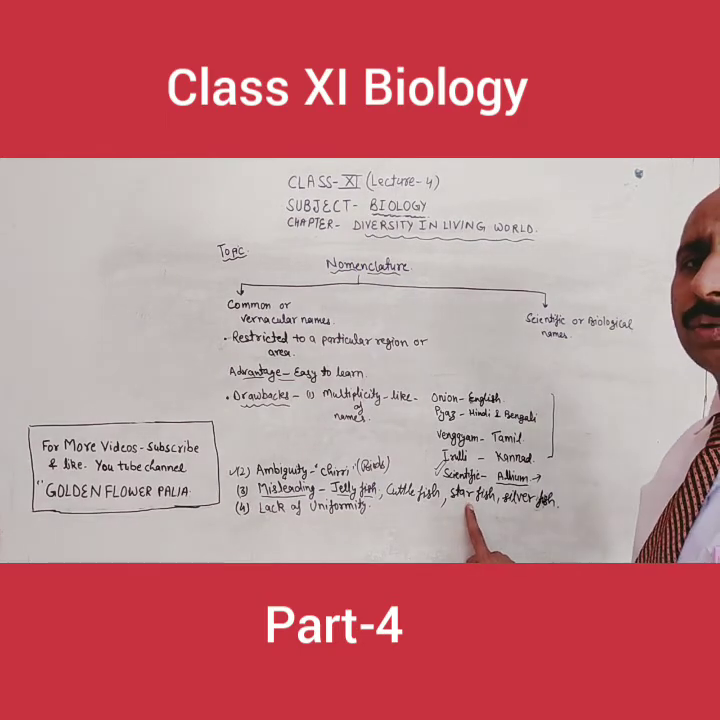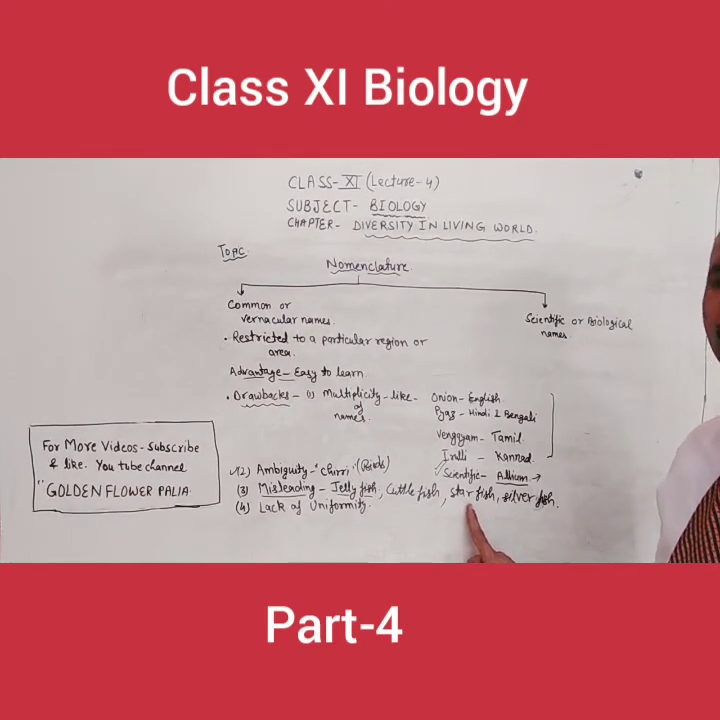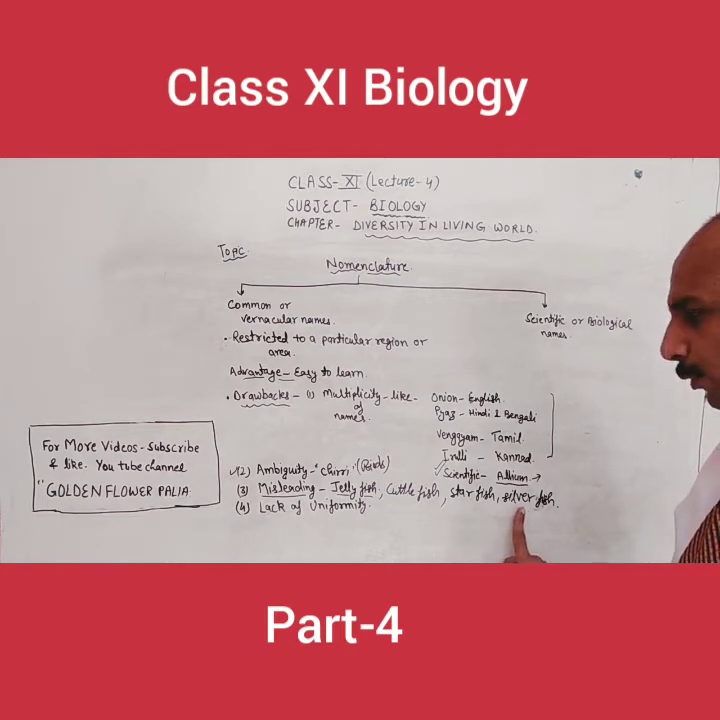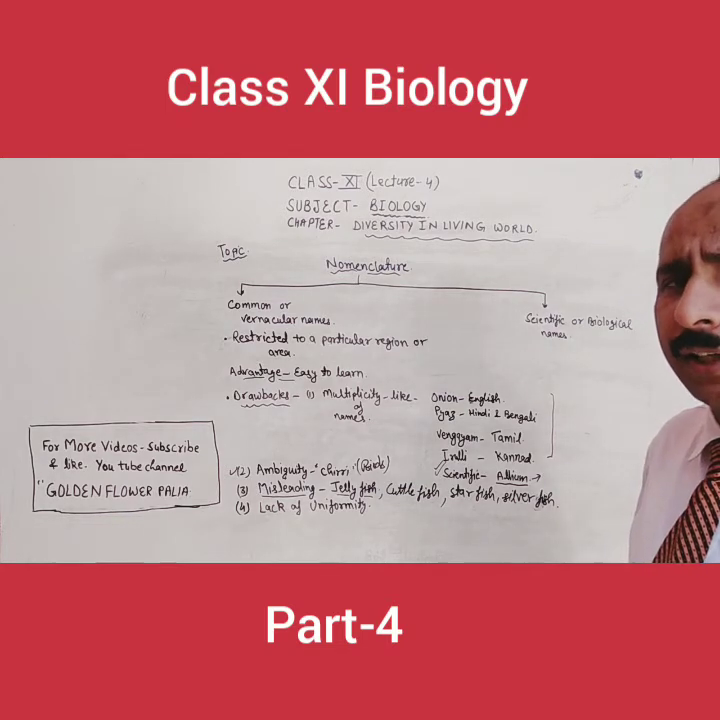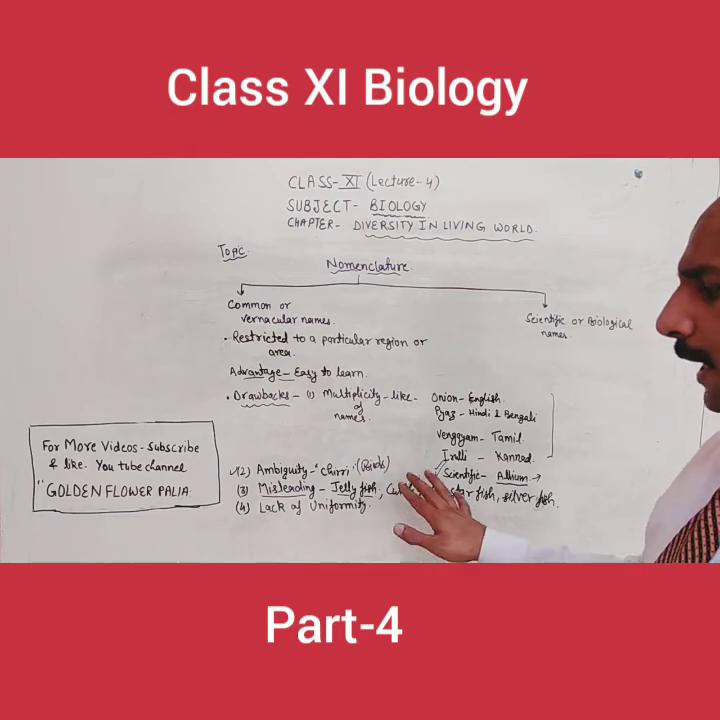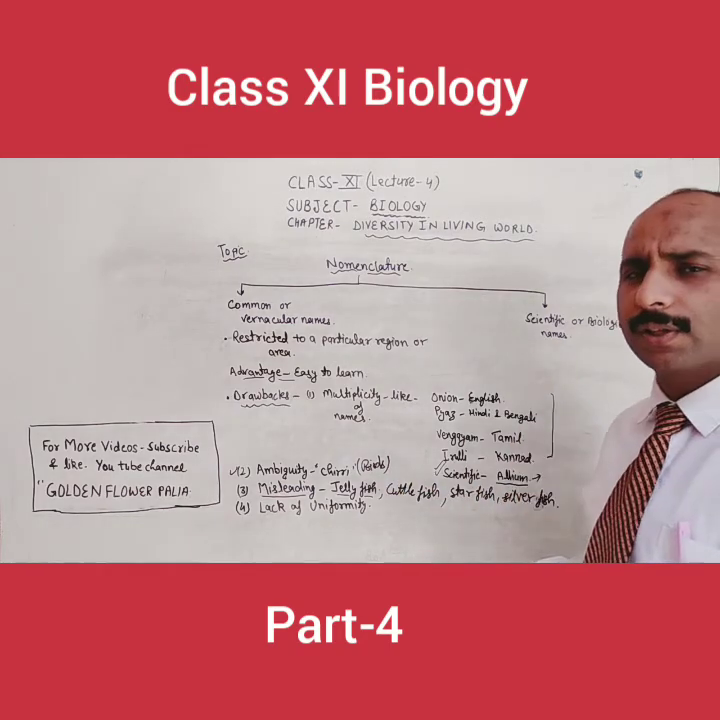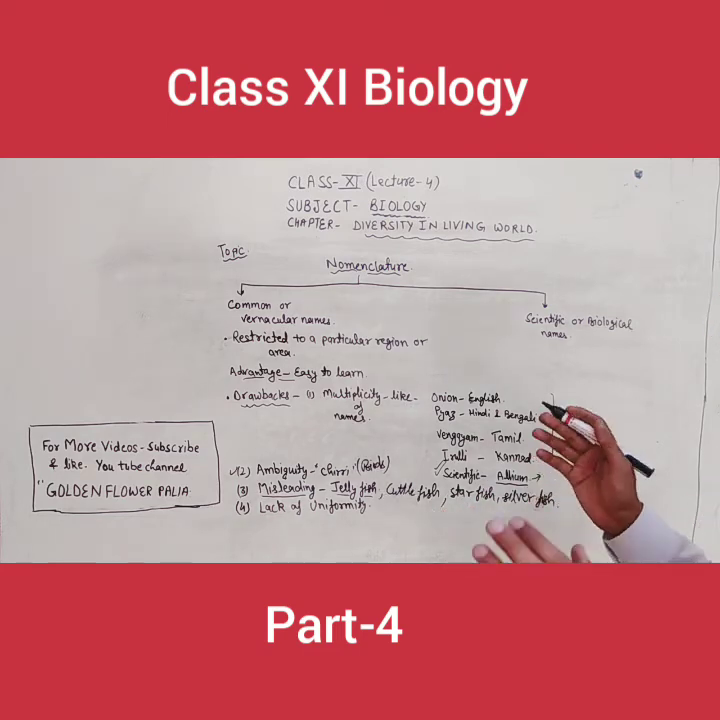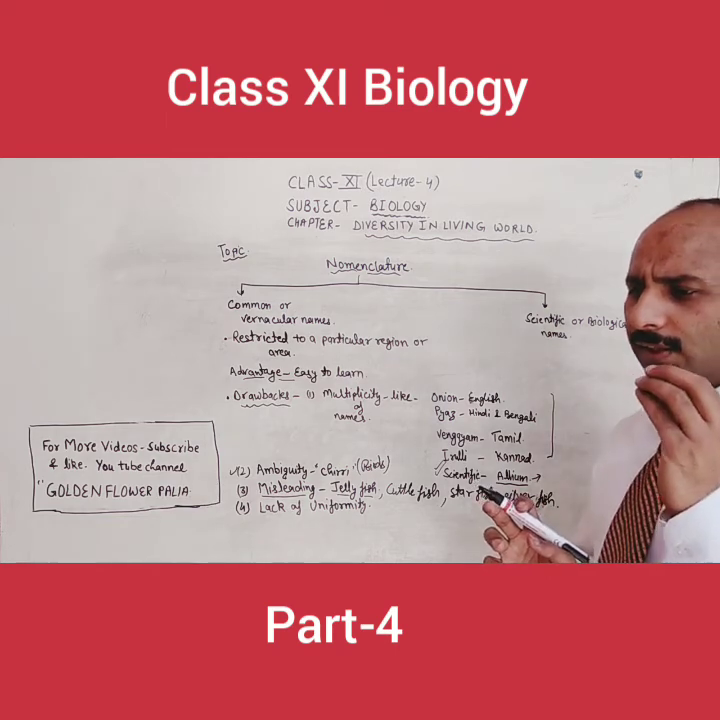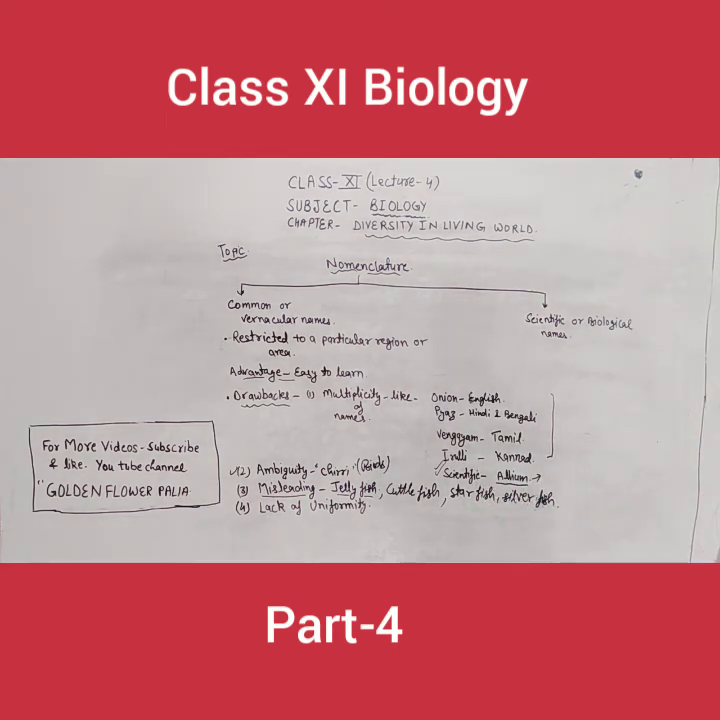Starfish is an echinoderm, belonging to the phylum Echinodermata due to the presence of spines on its body. Silverfish is an animal belonging to the phylum Arthropoda. Jellyfish is an animal belonging to the phylum Coelenterata. So you can see these animals belong to different groups, but by the names they are misleading, suggesting they are animals of the same group. This is a very important drawback of the common name or vernacular name.